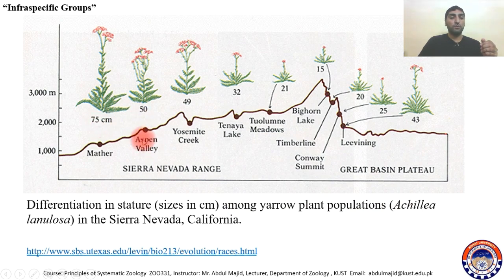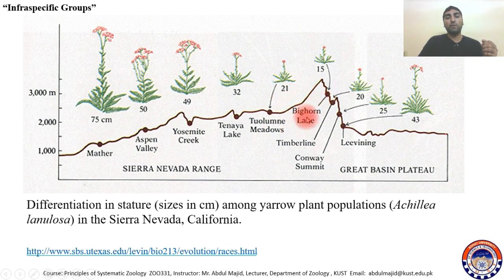But if you then go to the Aspen Valley, the size decreases from 75 to 50 centimeters. Then at Yosemite Creek, the size is 49 centimeters. Then at Tenaya Lake, it is 32 centimeters. And then at Tuolumne Meadows, the size further decreases to 21 centimeters.